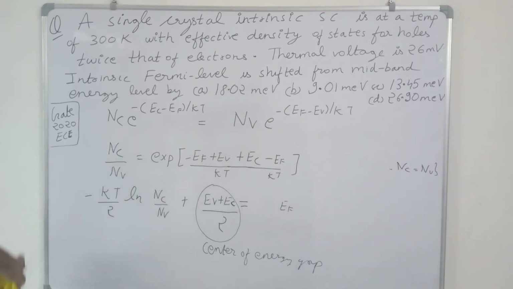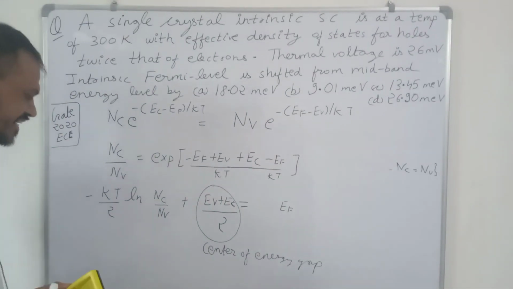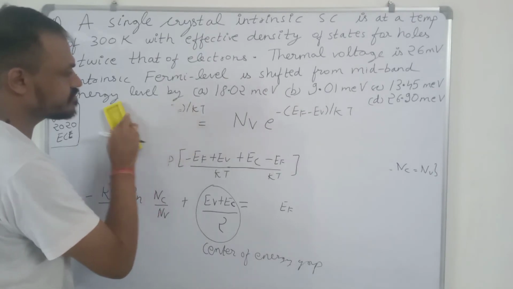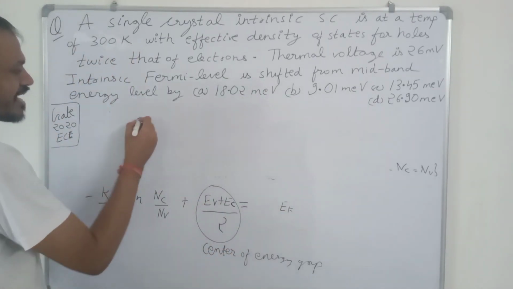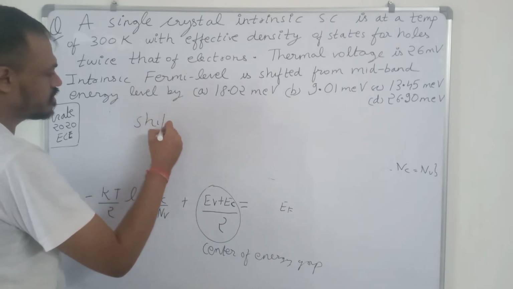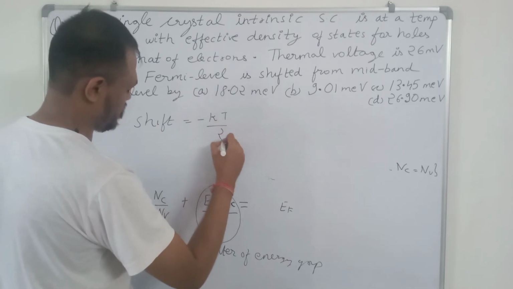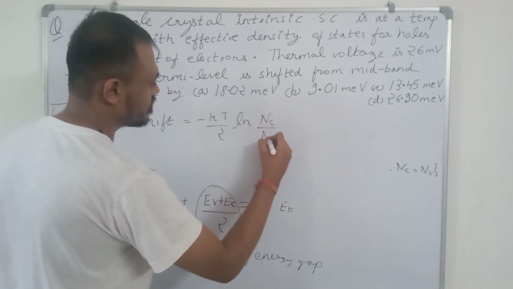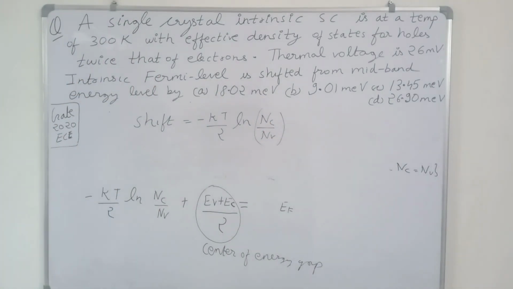So we have to determine this value. So the shift is given by minus of kT upon 2 ln of Nc upon Nv. So this is how we derive the formula for the shift in the Fermi energy level.